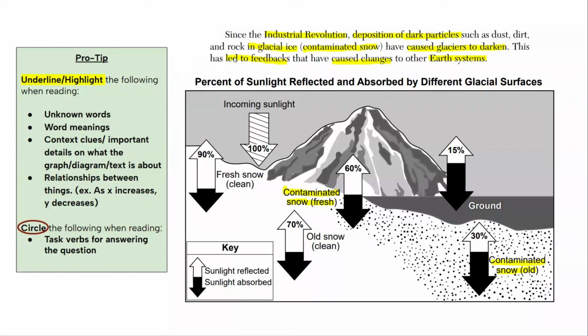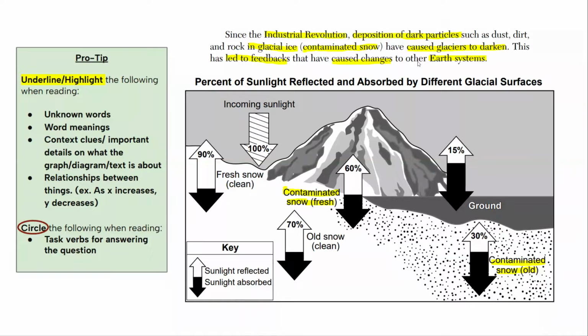And this dirt, and rock was released in glacial ice, and this means it contaminated the snow. So I'm highlighting that, and this has caused glaciers to darken. This seems to be a relationship or an impact, so I'm highlighting that as well. This has led to feedback, seems to be an impact or relationship, highlighting that have caused changes to other Earth systems.